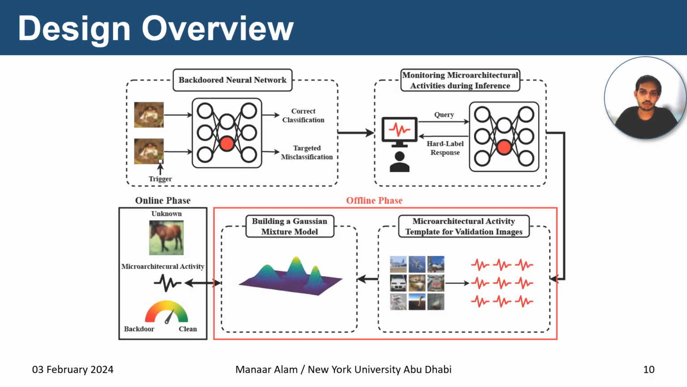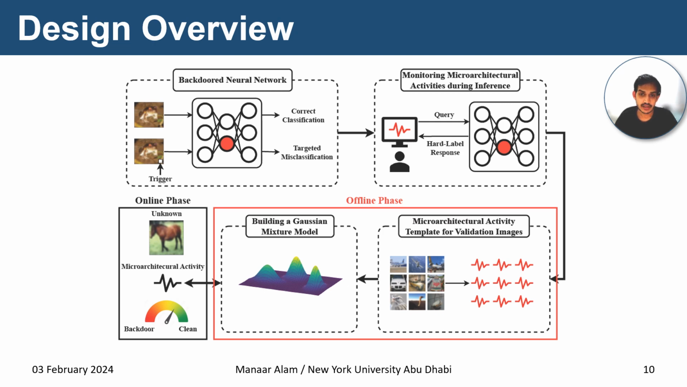Now we present the overview of our proposed backdoor detection method. We assume that we have a black box neural network which is trained with backdoor triggers. We assume that the defender can monitor the microarchitectural activities during the inference operation of this black box neural network. We also assume that the defender has a set of benign validation images.